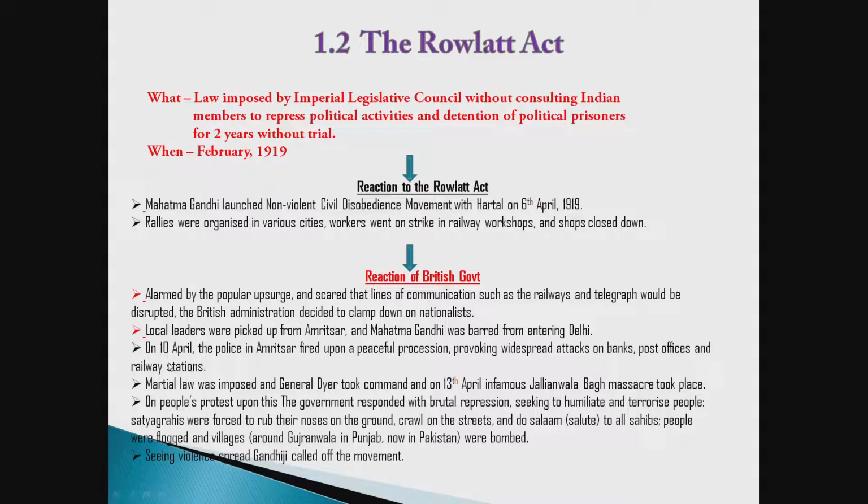On 10th April, the police in Amritsar fired upon a peaceful procession, provoking widespread attacks on banks, post offices, and railway stations. Because of this violent activity, martial law was imposed, and on 13th April, the infamous Jallianwala Bagh massacre took place, as you have heard about it.